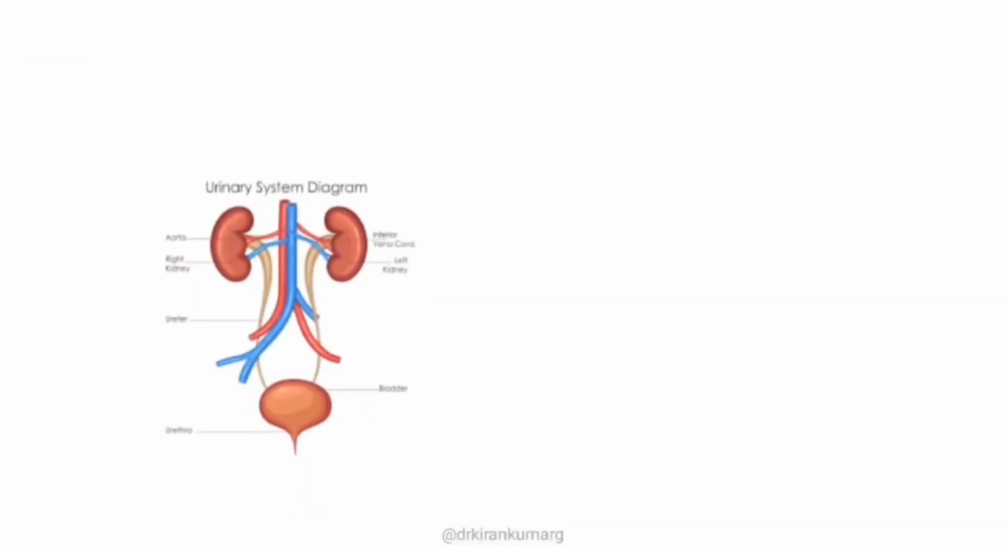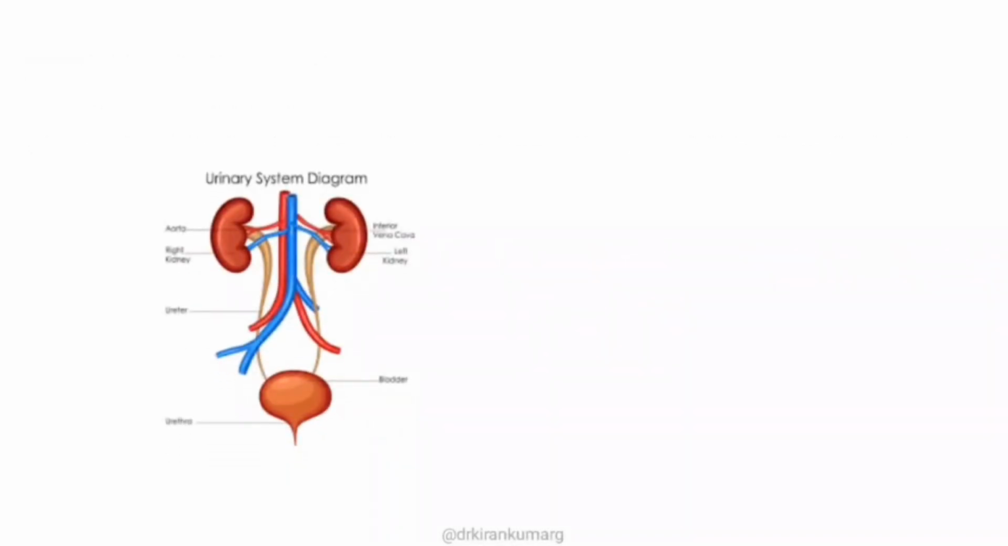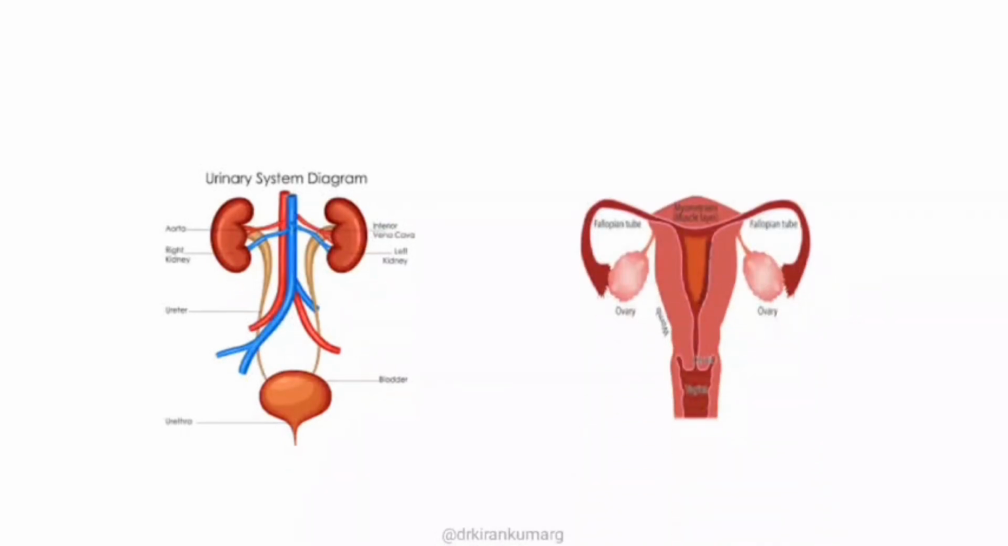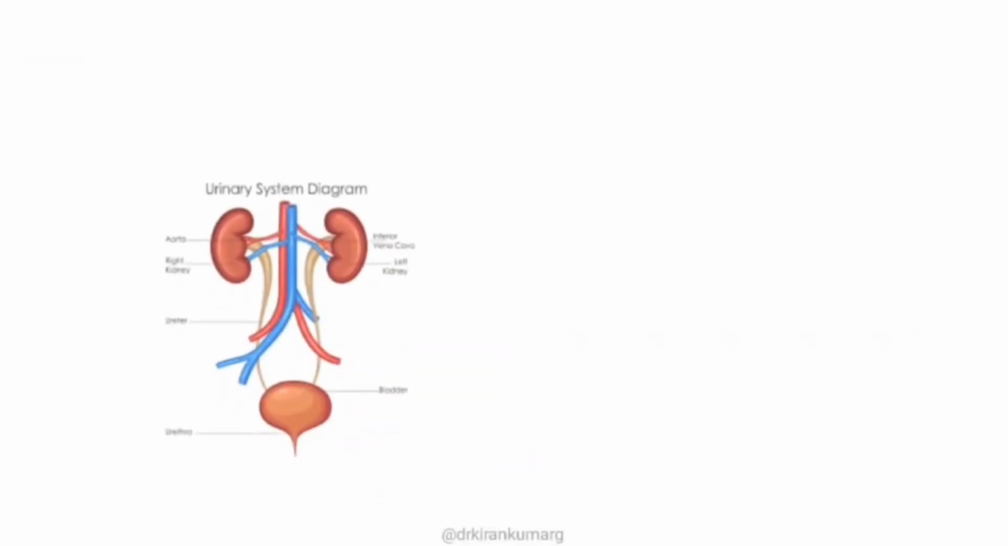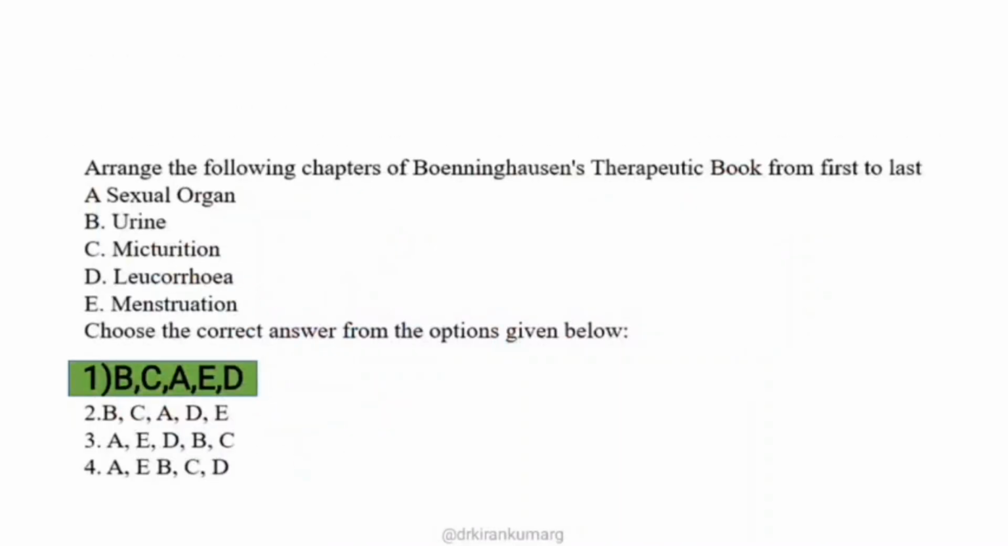First you will have the urinary system, and then you will have the female genitalia, or the menstruation and leucorrhea related symptoms. So when you get back to the question, now you can easily classify it into 2 different groups. Initially we will start with the urinary system, then the arrangement is according to the female genitalia, leukorrhea and menstrual symptoms. The answer is B, C, A, E, D.